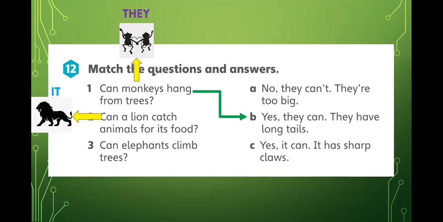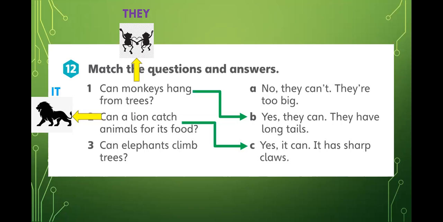And in the answers also, we have only one choice with it. It's letter C. Yes, it can. Okay, we have it. Yes, it can. It has sharp claws.